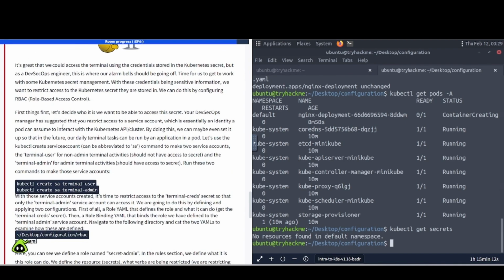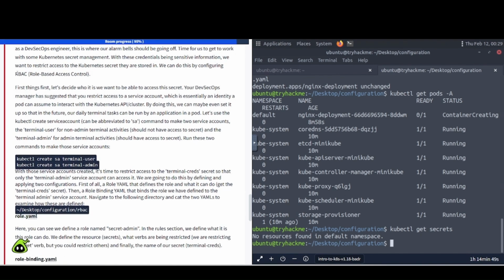Phase 3, secure. It's great that we could access the terminal using the credentials stored in the Kubernetes secret, but as a DevSecOps engineer, this is where our alarm bells should be going off. Time for us to get to work with some Kubernetes secret management. With these credentials being sensitive information, we want to restrict access to the Kubernetes secret they are stored in. We can do this with RBAC, which is role-based access control. We're going to configure the RBAC to fix that issue.